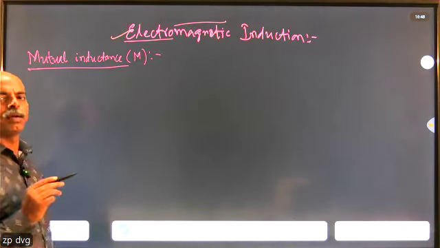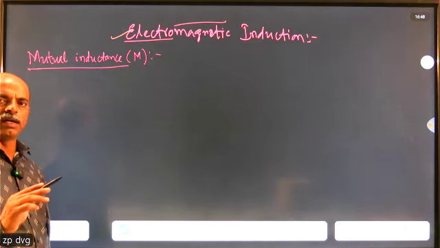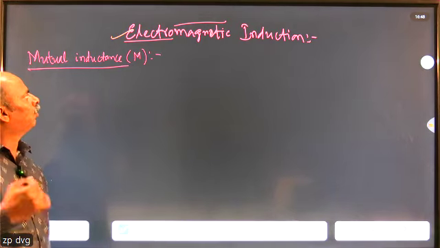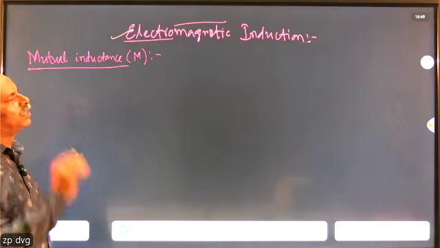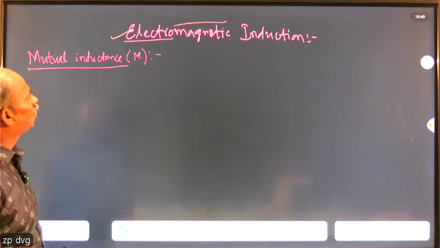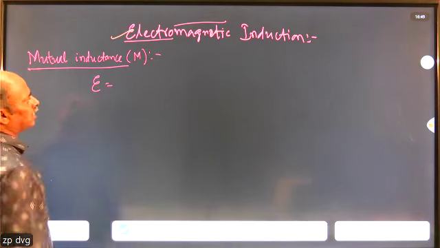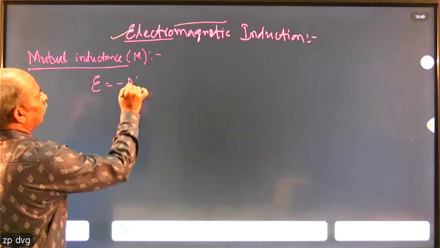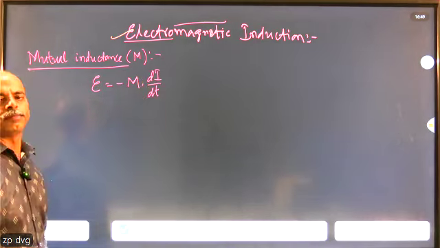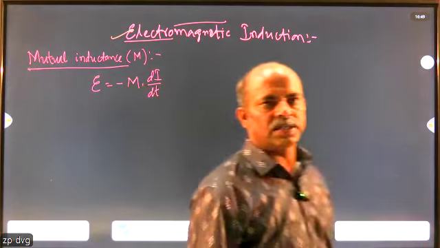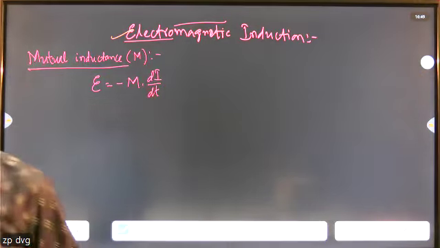So the mutual induction phenomenon can be defined as the phenomenon in which the change in the value of current in one coil causes an EMF to be induced in the other coil. That is called mutual inductance. The equation here is similar to self inductance: E is equal to minus M into dI divided by dt. Again, M stands for mutual inductance, and dI by dt indicates the rate of change of the current with respect to time.